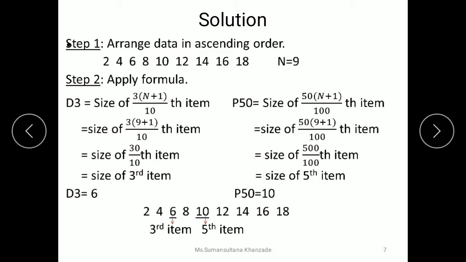So here when we count the total observations, 1, 2, 3, 4, 5, 6, 7, 8, 9. So our n is equal to 9. Now we have to apply the formula.